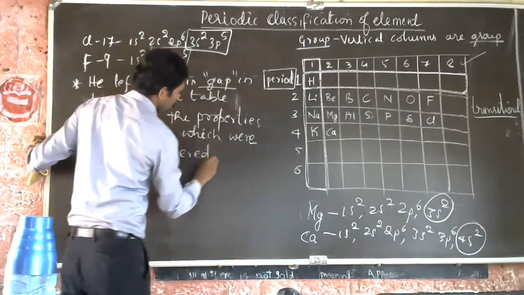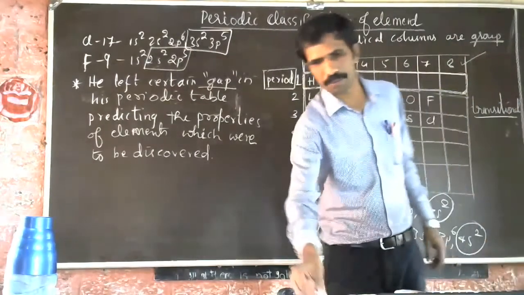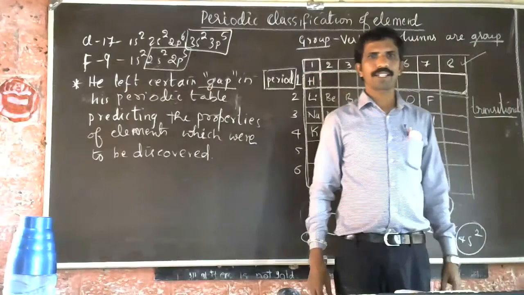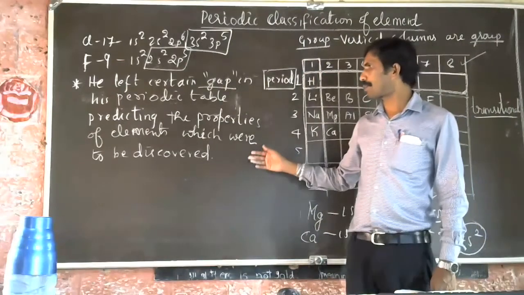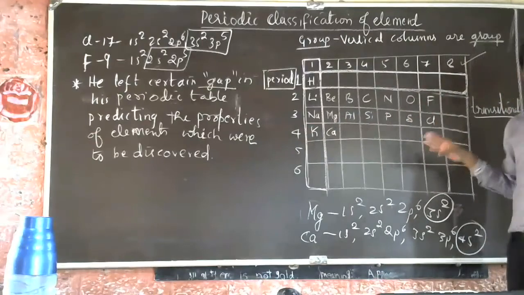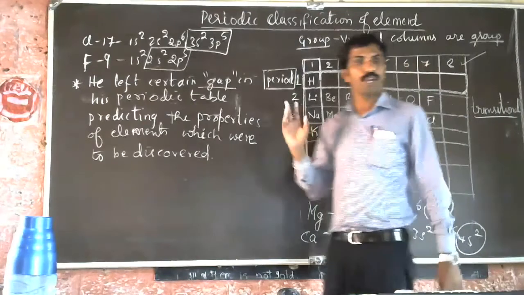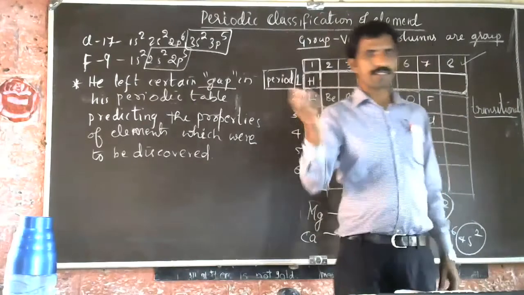This was one of the achievements, the greatest achievement of the Mendeleev periodic table. He left certain gaps in the periodic table, predicting the elements which were discovered later.